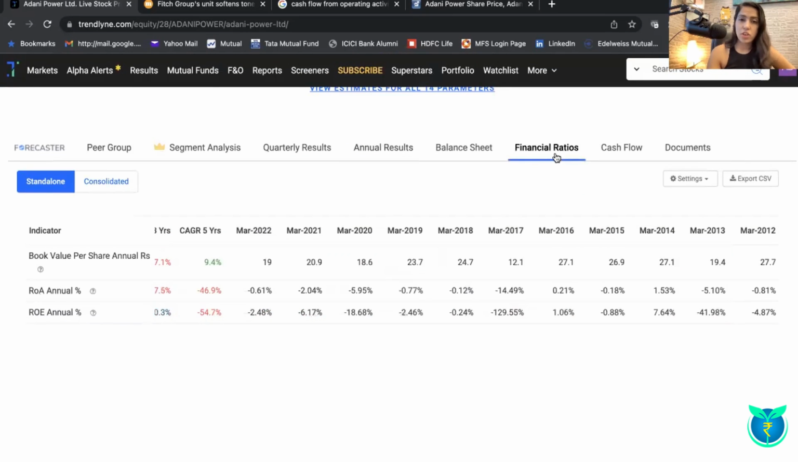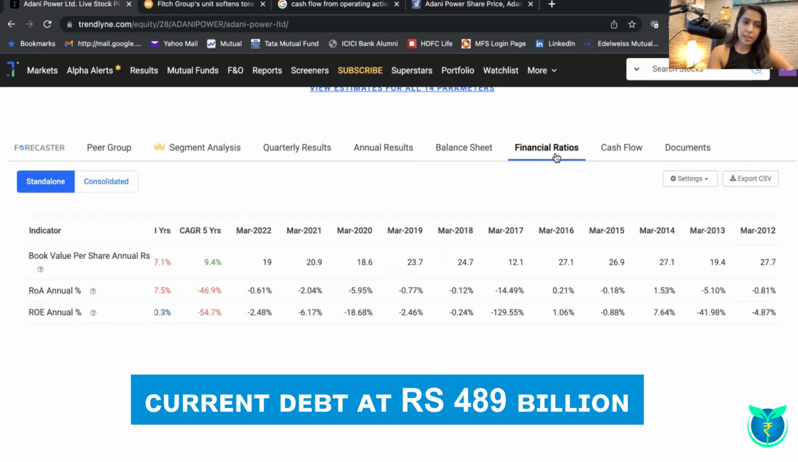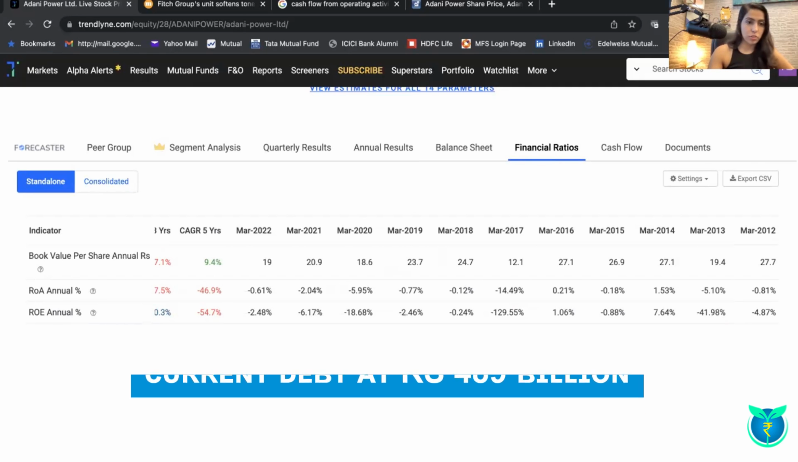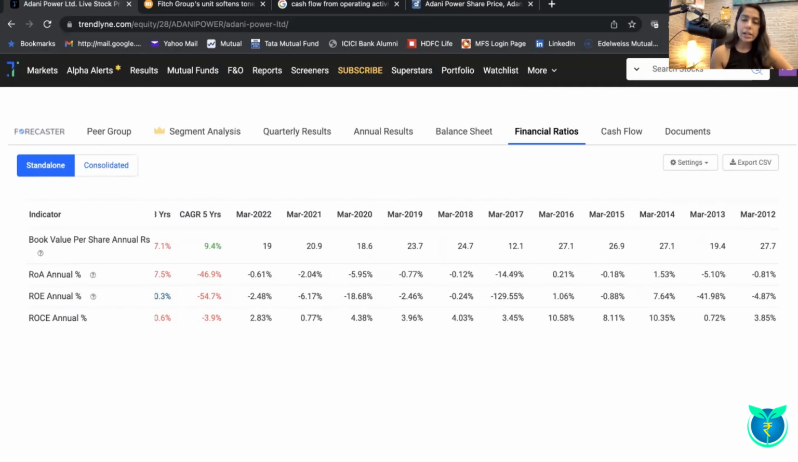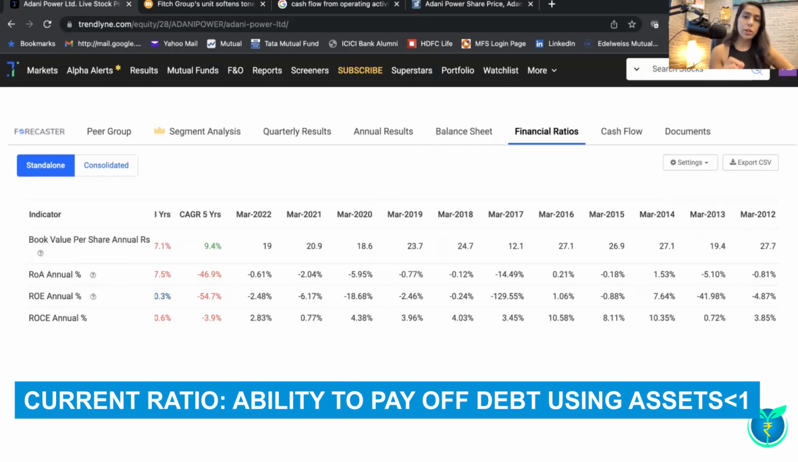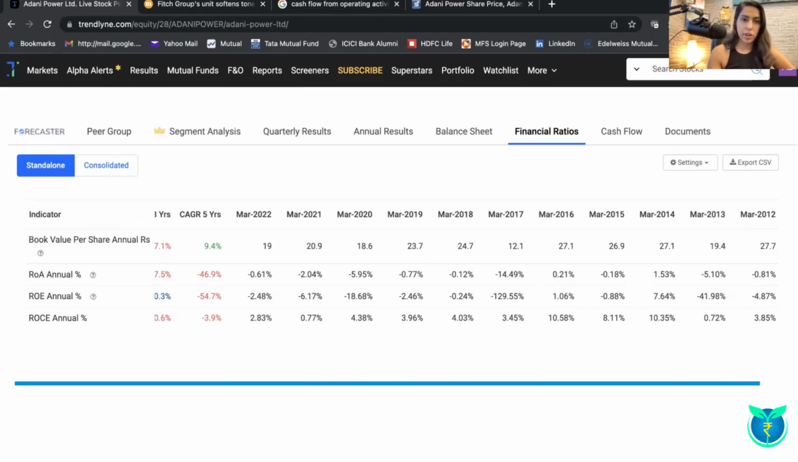Coming on to the financial ratios of the company, it is no mystery that Adani Group is entirely laden with debt, but it is a good idea to analyze the liquidity ratios of the company. So when you look at the current ratio of the company, which is the capability of the company to service its liabilities using its assets, it should be largely greater than 1. But you can see that it has completely been less than 1 throughout the 10-year record.